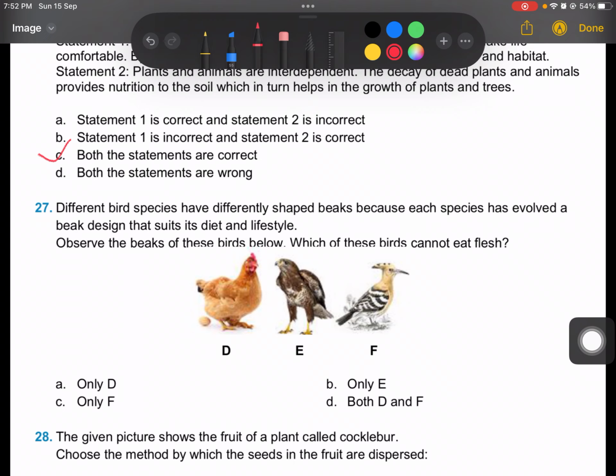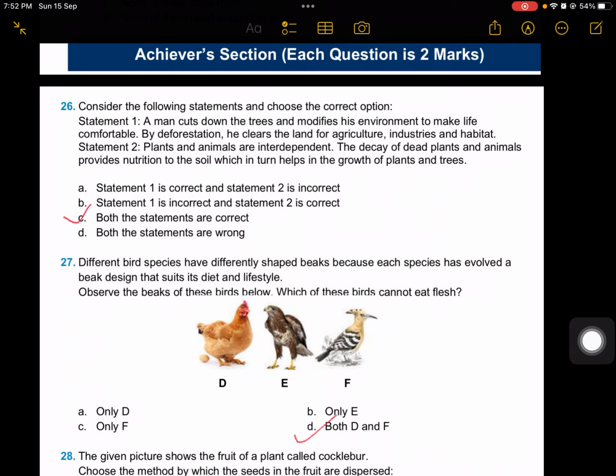Which of these birds cannot eat flesh? Only D, no. Only E, no. Only F, no. Both D and F. D and F cannot eat flesh. So option D is the right answer for this question. Now move to the next question.